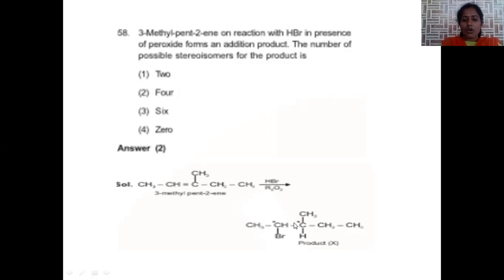To find the stereoisomers given by the compound, we have to apply the formula 2 to the power n, where n stands for the number of chiral centers in the compound. The number of chiral centers is 2, so 2 to the power of 2. Here we will get 4 different isomers from this compound. Hence, the correct option will be option number 2.